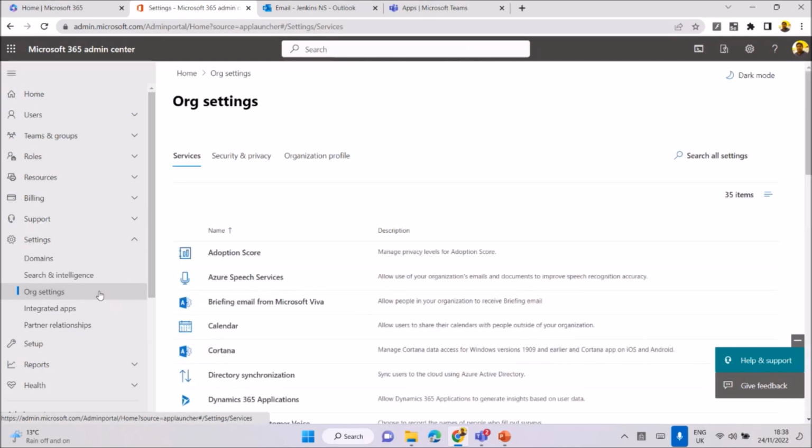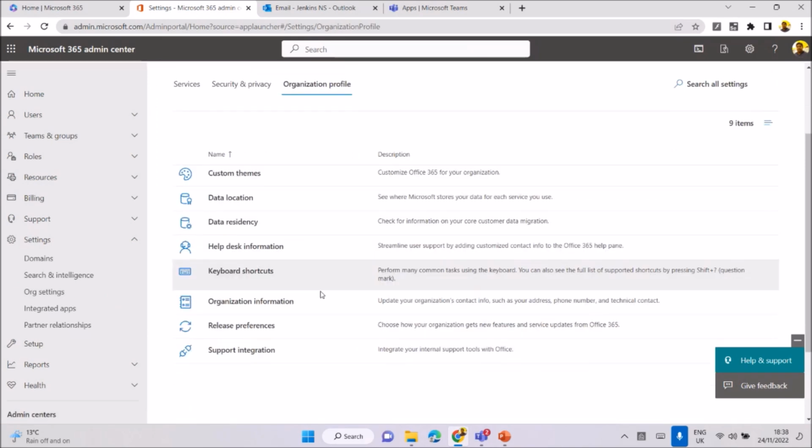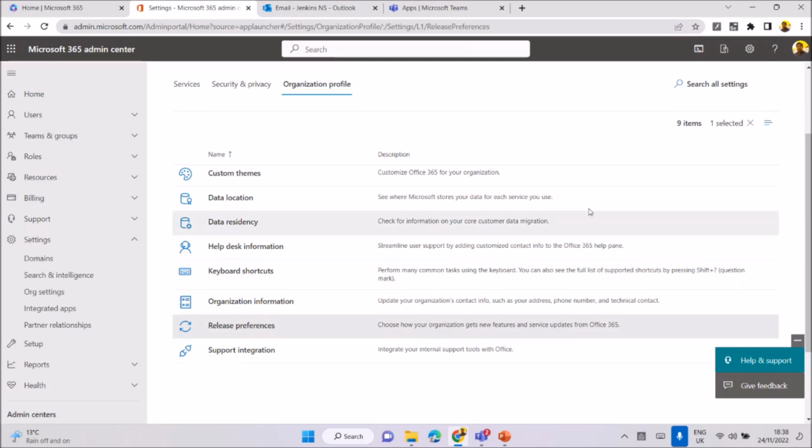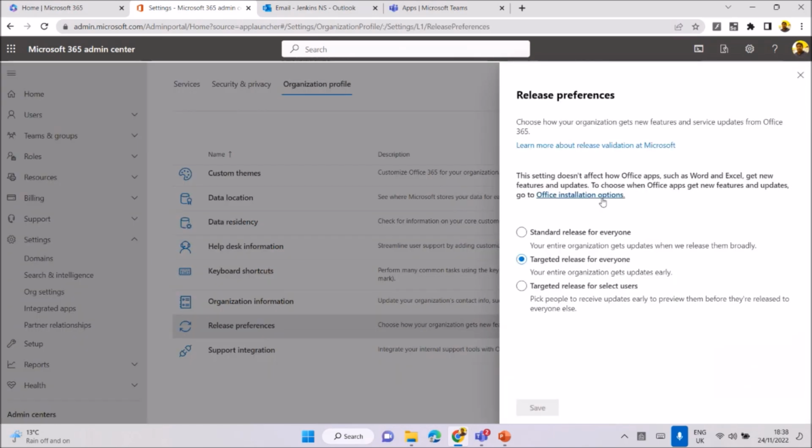For targeted users, Microsoft's preview version will also be there. For that, Microsoft is bringing in another option called target release. In release preference, we have two options. We can select some set of people: a standard release for everyone, or a target release for everyone, or a target release for selected users. Because this is the developer environment, I'd use target release for everyone. If you're in production, then you can go with some targeted users.